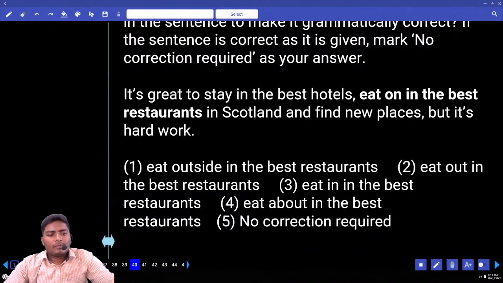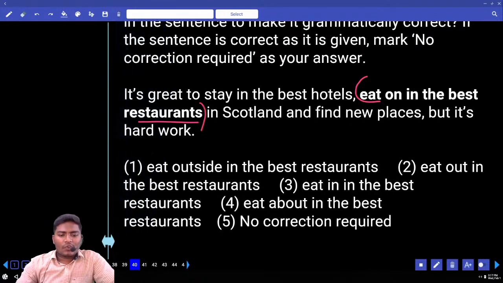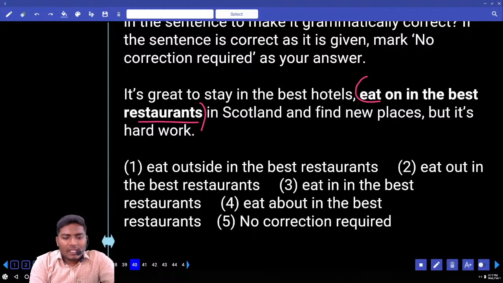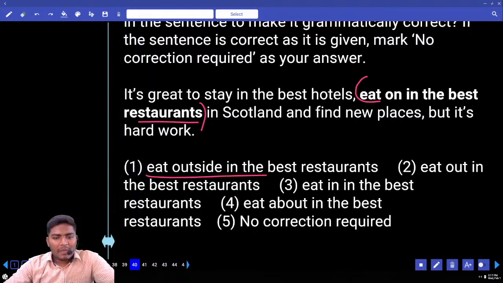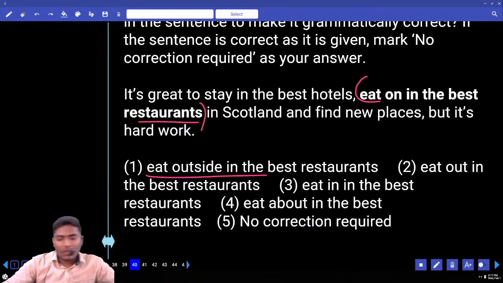Phrase replacement. It's great to stay in the best hotels, eat on in the best restaurants in Scotland, and find new places, but it's hard work. So the given phrase is this: eat on in the best restaurants. Can you have any word as eat on in? We don't have any eat on in like preposition combination. Eat outside in the best, maybe somewhat relevant because we regularly use it. Let us eat outside. Okay.